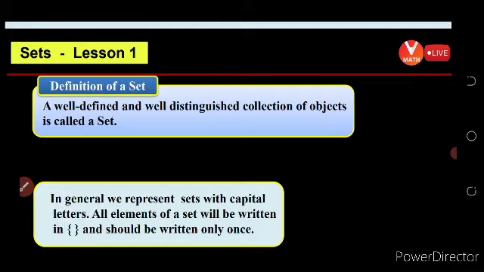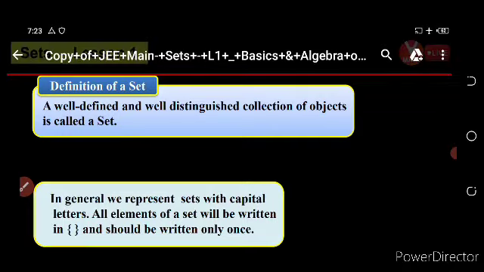A well-defined and well-distinguished collection of objects. Simply we can say a collection of objects, but the condition is that it is well-defined and well-distinguished.